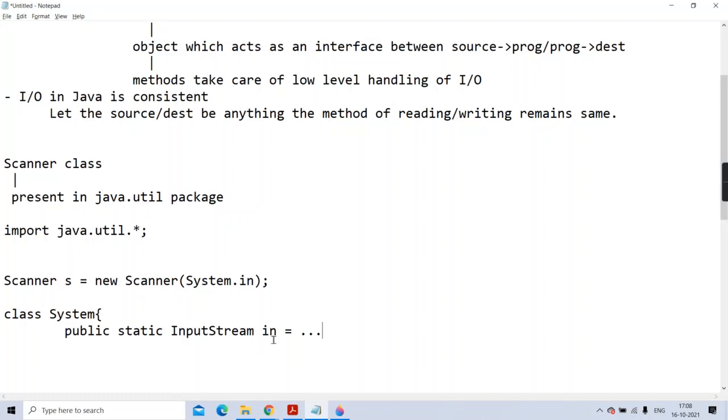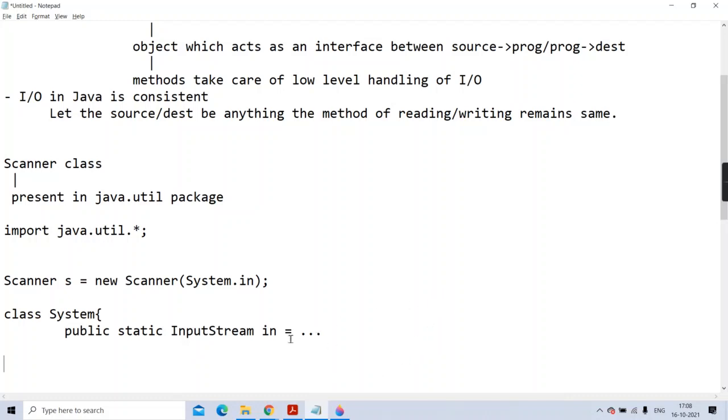It will do the work of reading a stream of bytes from the keyboard. Though you are entering an integer, you know an integer is 4 bytes in memory, right? 4 byte integer, a double is 8 bytes, a character is 2 byte Unicode.